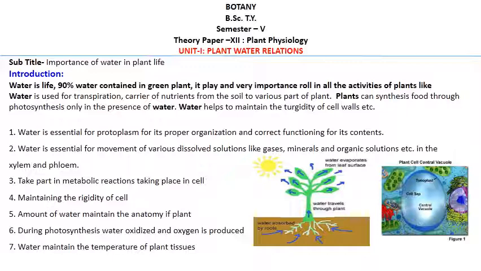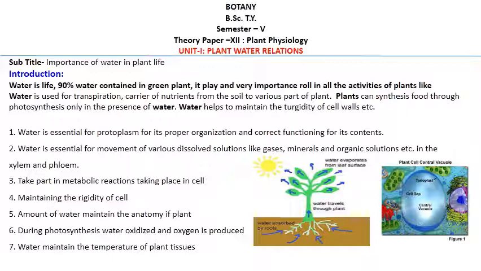Plants can synthesize food in the presence of water by photosynthesis. Water helps maintain the turgidity of the cell and cell wall. So these are the common importances of water. Now we'll see the detail.